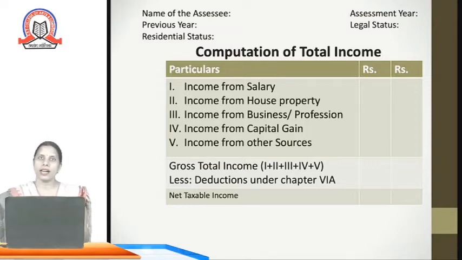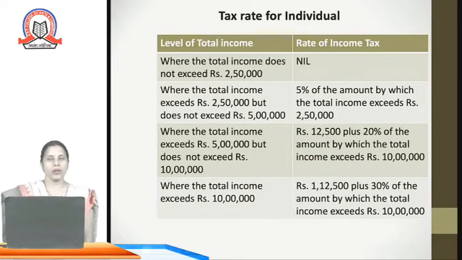Now the deductions under chapter 6A are the deductions which are considered for the socio-economic benefit of the society, which is not related to any of the above heads. After deduction of chapter 6A, finally we get the net taxable income. Now, how to compute the tax liability for the individual? For the normal individual who is liable to pay the taxes, following are the ways for computation of the tax